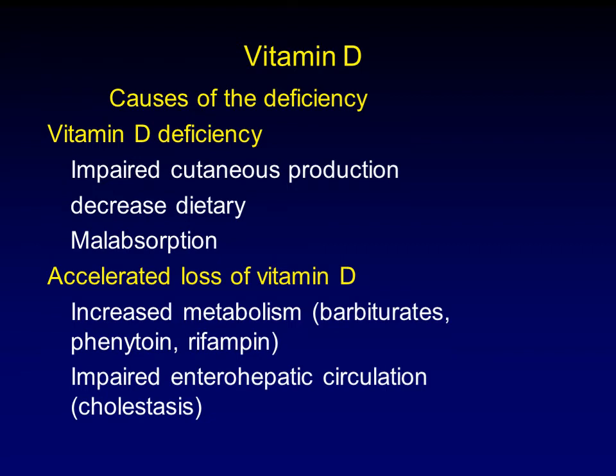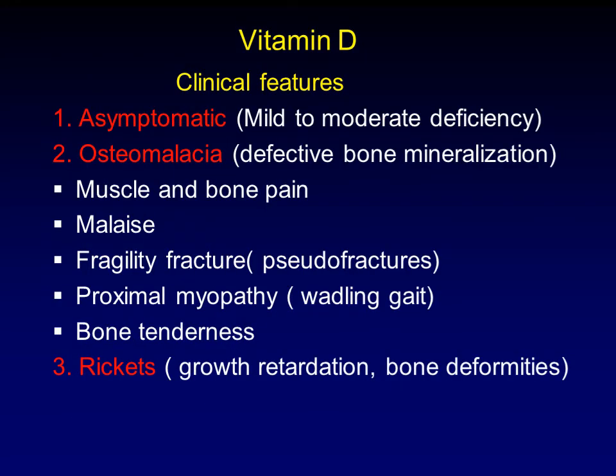or in patients who have an interrupted enterohepatic circulation, like a patient with chronic cholestasis, there will be a decrease in the bile pool, which is important for micelle formation and absorption, and because vitamin D depends on fat absorption, there will be vitamin D absorption failure. The main clinical manifestation is osteomalacia in adults and rickets in childhood,